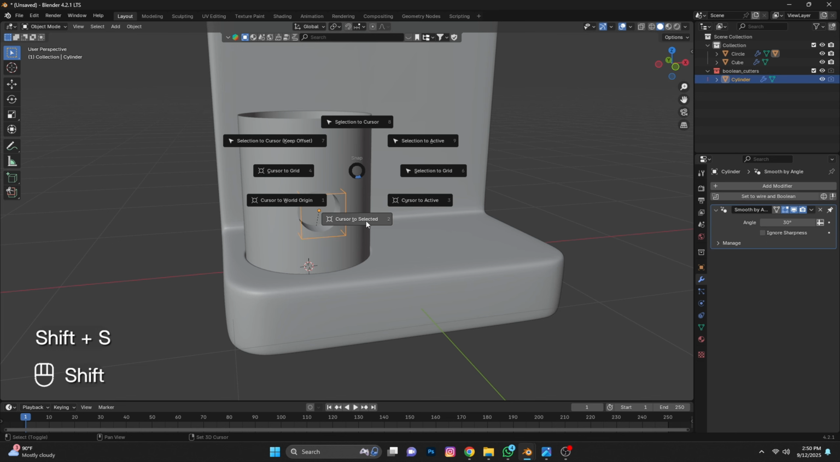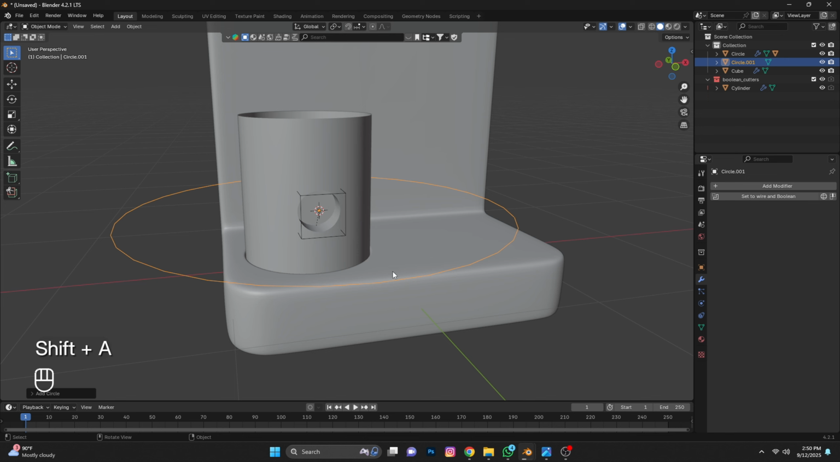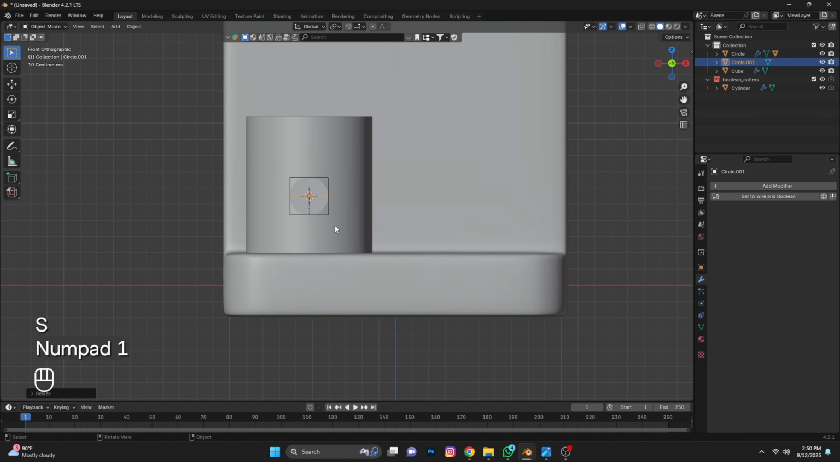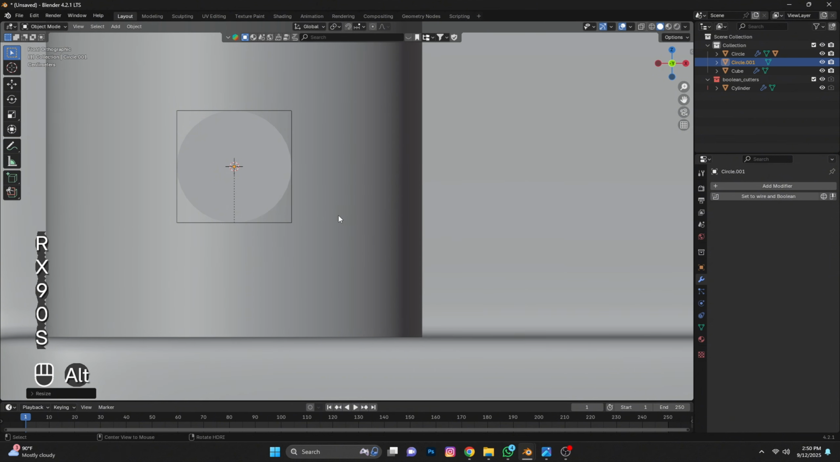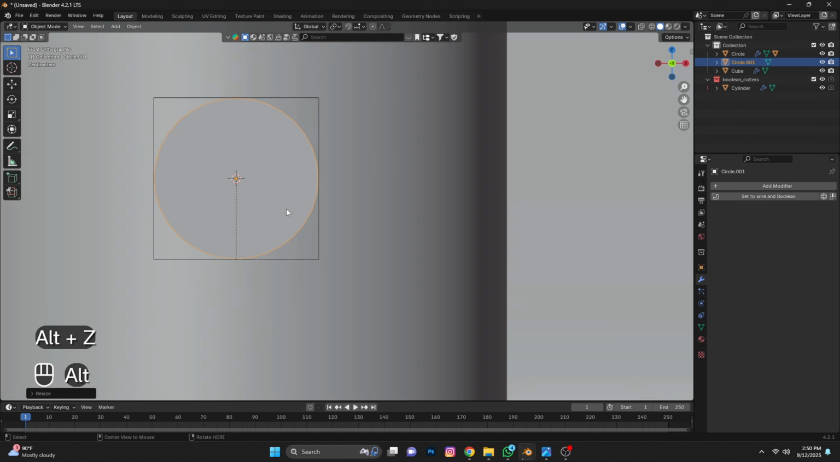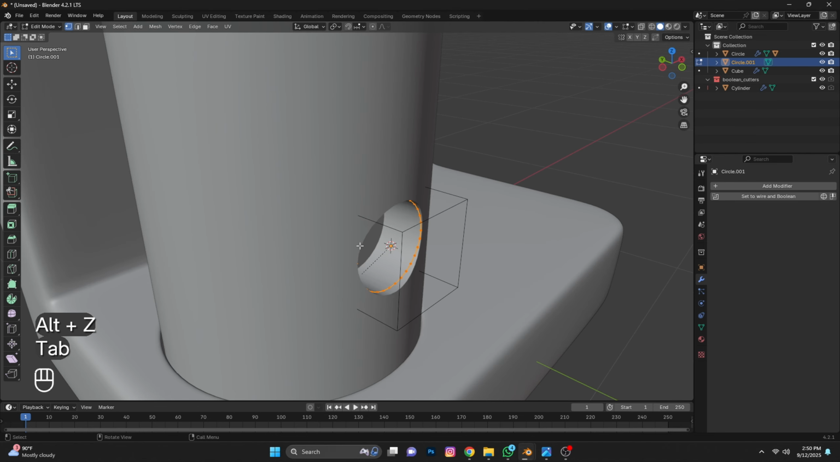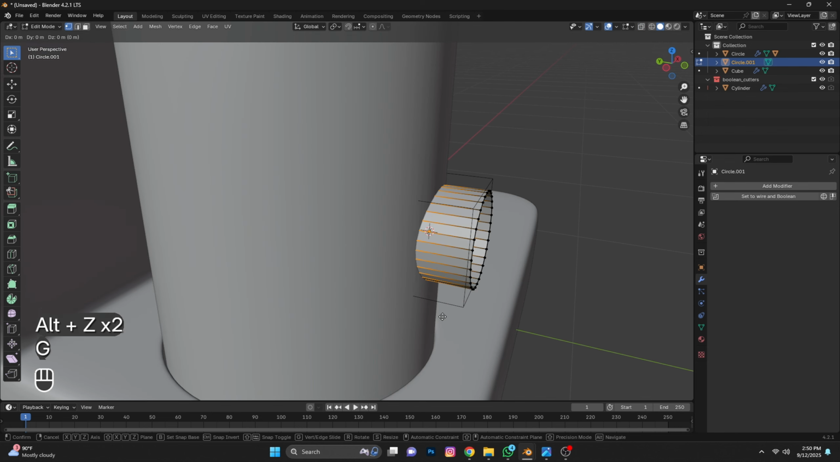Now grab this, press Shift S, Cursor to Selected. Inside it, add a circle. Scale down, press 1 for front view, rotate with RX 90. Now match the circle exactly with this shape. Then go to edit mode, press E to extrude. Select this and move with GY.